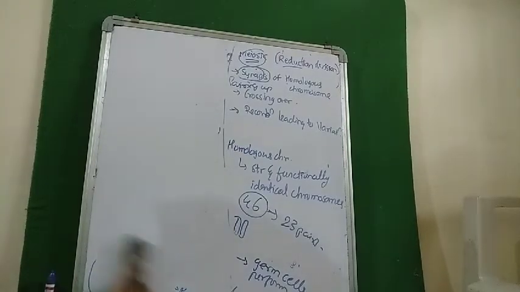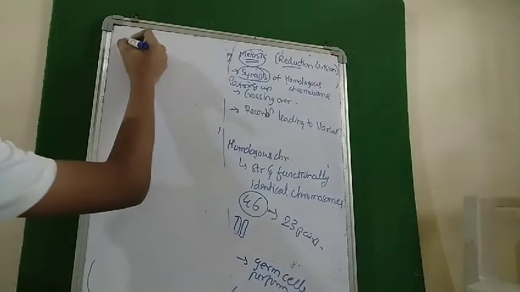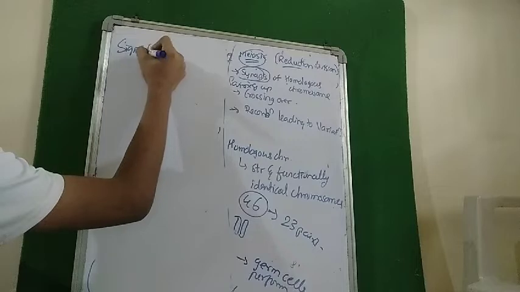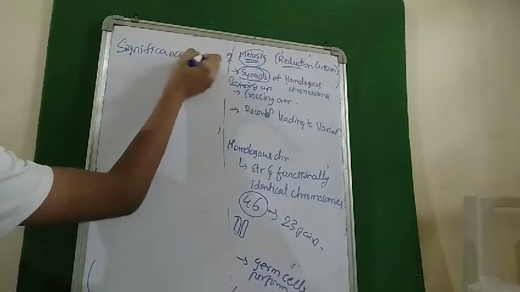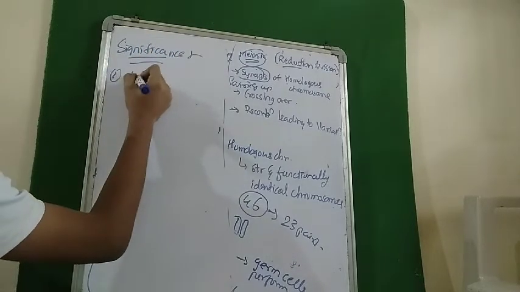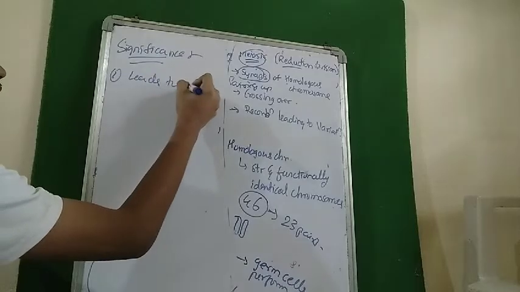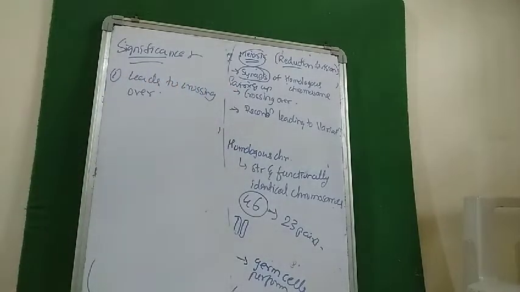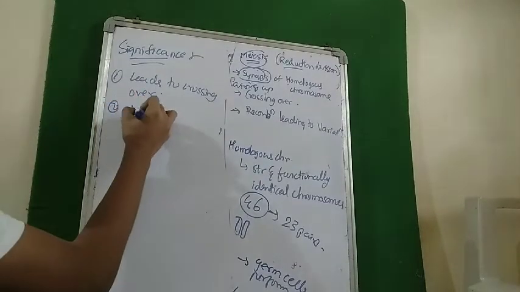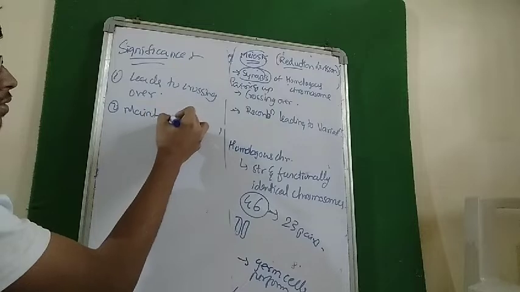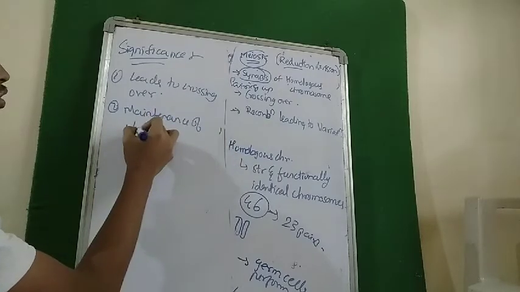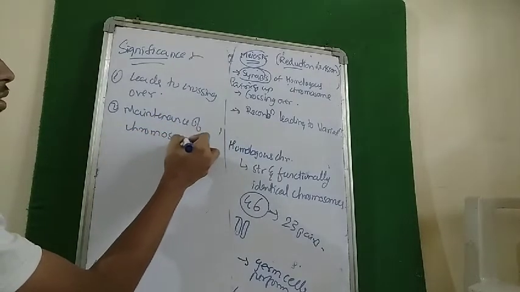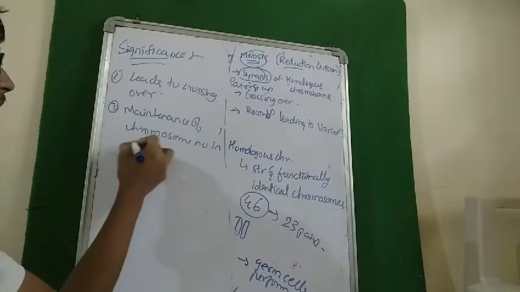Okay, now significance. What is the significance of meiosis? Simple. It leads to crossing over. Another is maintenance of chromosome number in offspring.